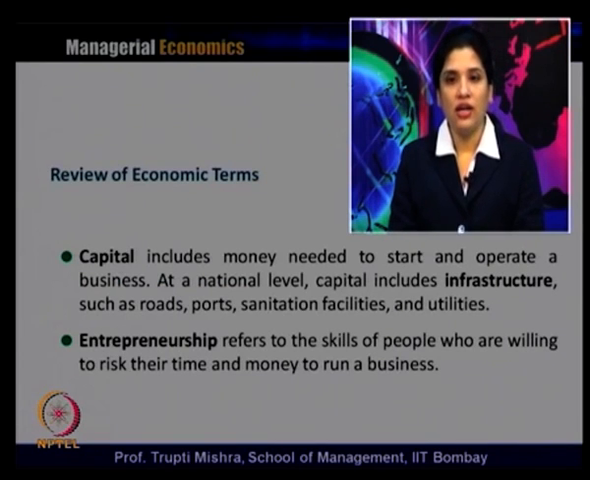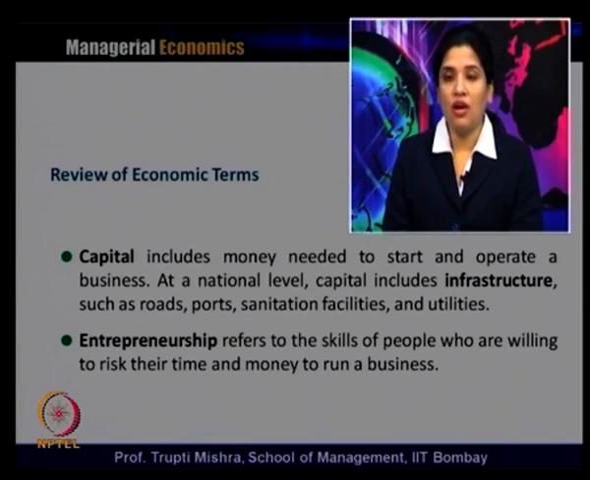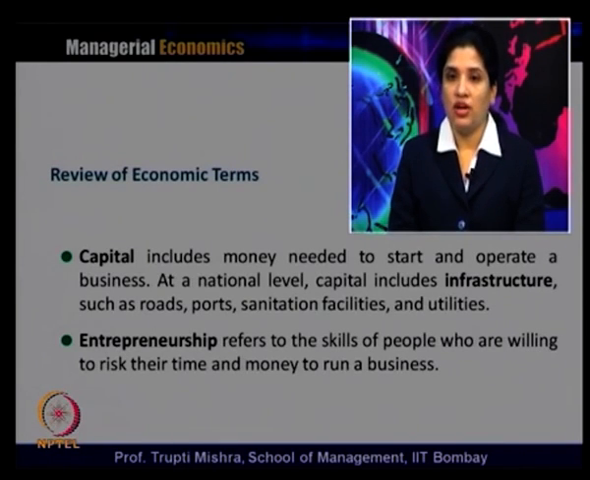Then capital, it includes money needed to start and operate a business. At a national level, capital includes infrastructure such as roads, ports, sanitation facilities and utility services, and also at the industry level or farm level, even machines can be considered capital, because they are also one kind of infrastructure to produce goods and services. Then the last factor of production is entrepreneurship. It refers to the skill of people who are willing to risk their time and money to run the business. So, manpower using skill, time and money to run the business is typically known as entrepreneurship.